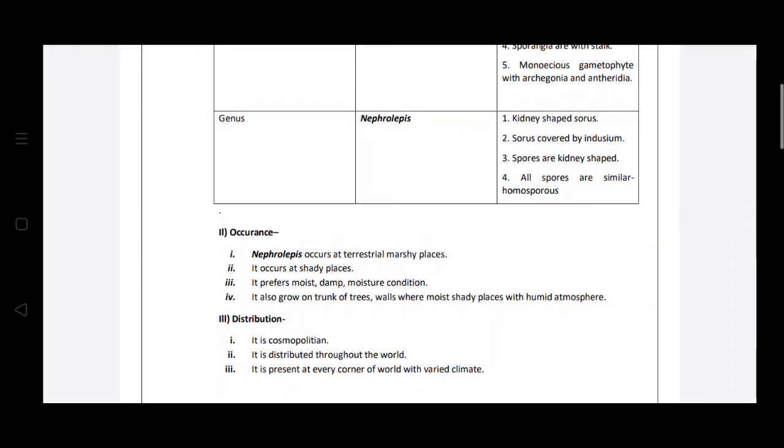Then about the occurrence. Mostly in terrestrial marshy places or shady places, this Nephrolepis plant is observed. Also, it prefers moist, damp conditions. It also grows on the trunks of trees and walls, in moist, shady places with humid atmosphere. So these Nephrolepis plants are mostly observed in shady, moist or damp conditions.